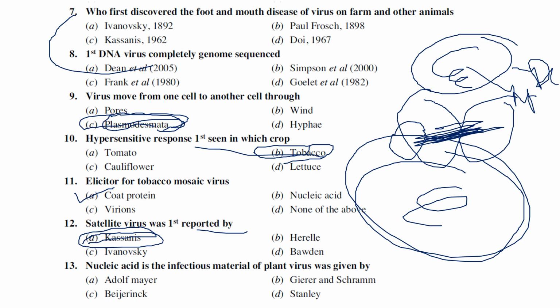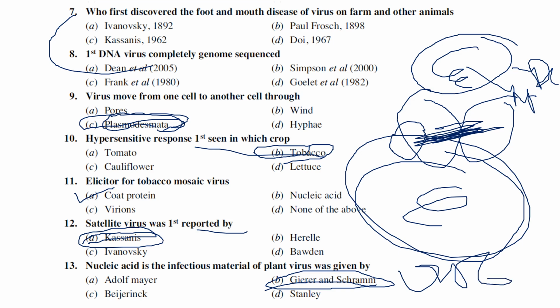But later, there are two scientists called Geiger and Schramm in 1956. This question was asked two times. If you recall the previous year question papers, in fact, we have also published the last 10 years question papers. Please take a look into the playlist. Anyway, coming to the point, that the nucleic acid is the infectious material of plant virus was given by Geiger and Schramm in 1956. If you want, you can take a look into the previous year question paper. You will get this question, right?